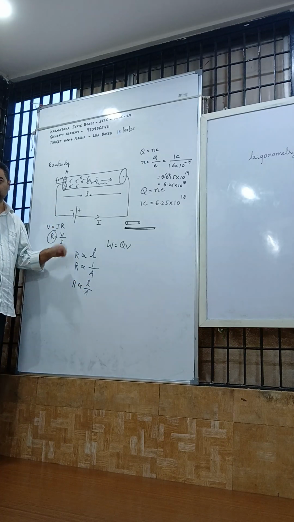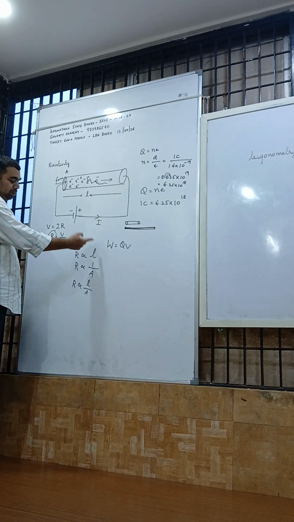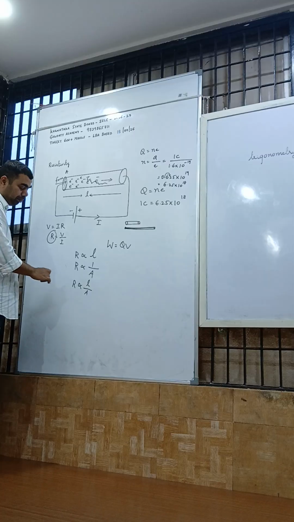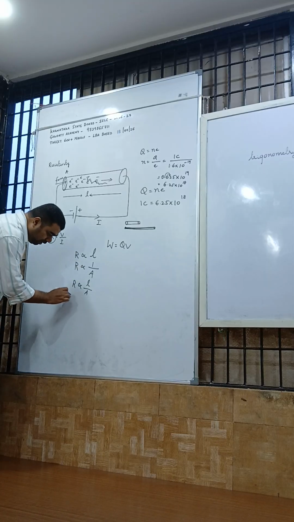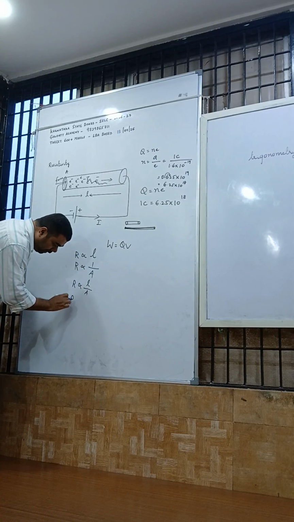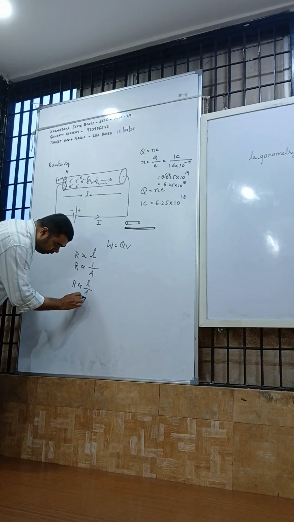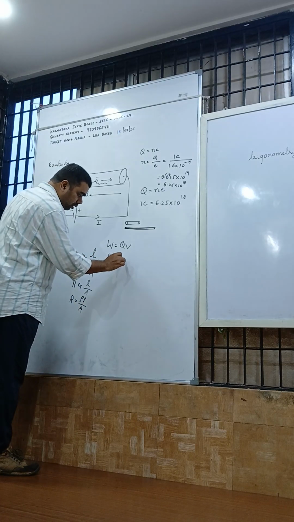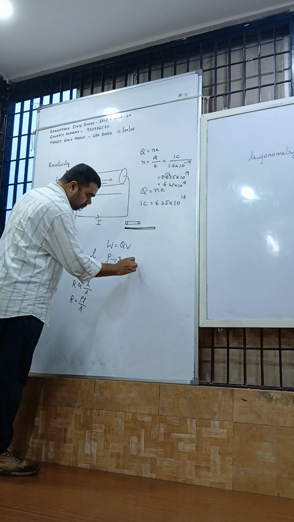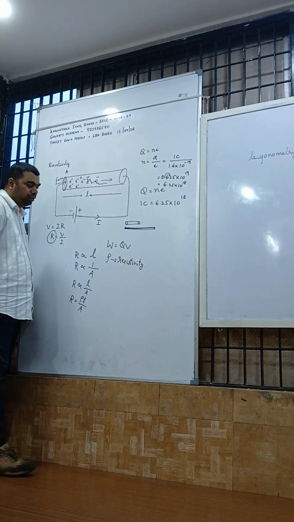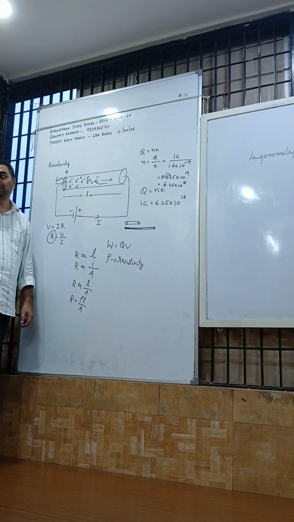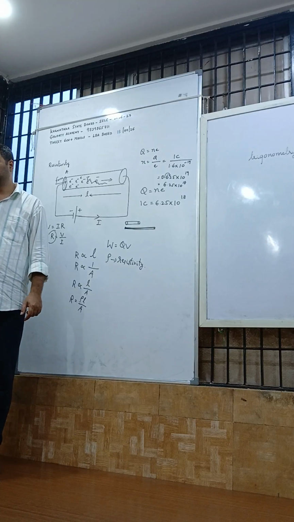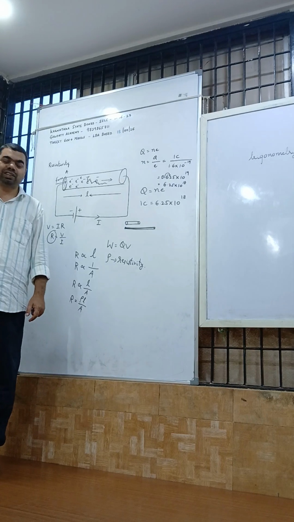If I combine both, R is proportional to L, and R is inversely proportional to A. If I combine, R is proportional to L by A. Again, to remove the proportionality, I put rho L by A. This rho is called resistivity. It basically depends on the nature of the material. Resistivity depends upon nature of material.